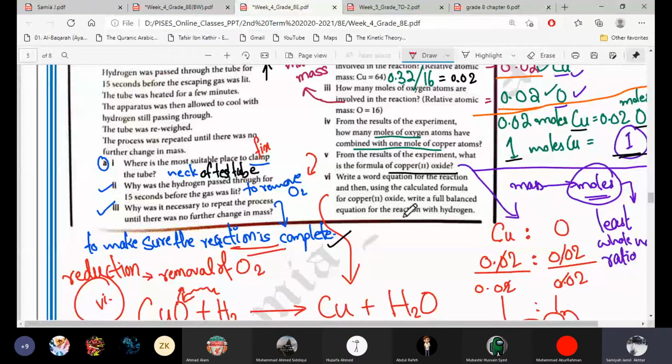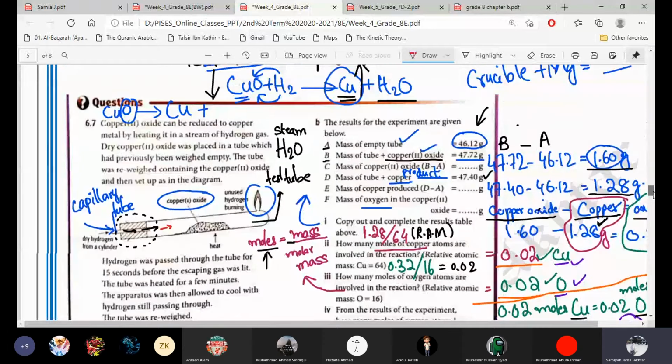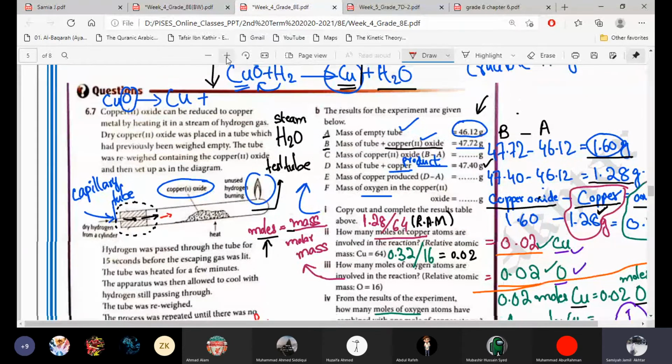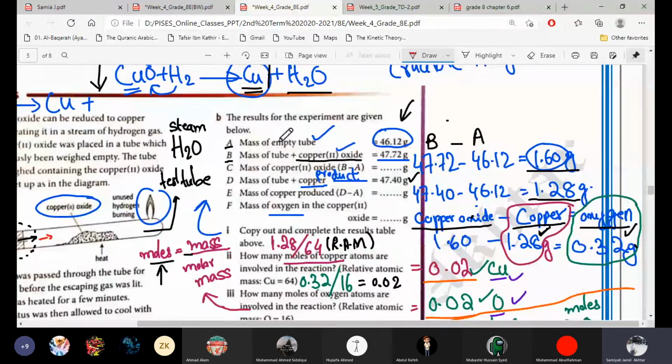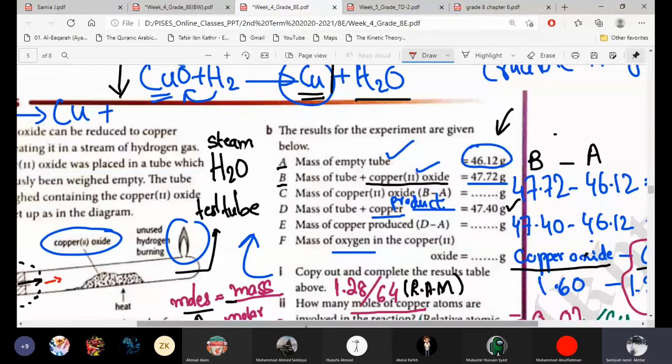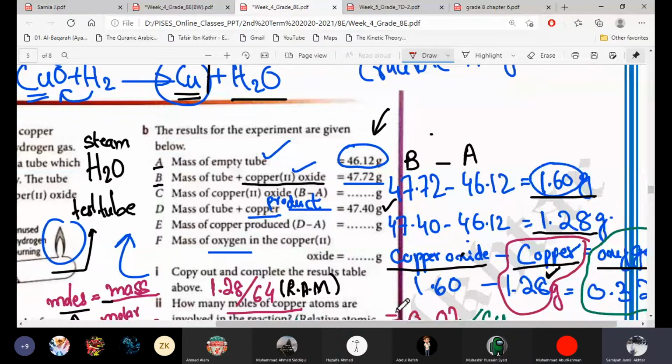Then part B is the same as the crucible one. First of all, you have to complete these blanks. Mass of empty tube is already written, 46.12. Then the mass of tube plus copper oxide, which means the reactant.